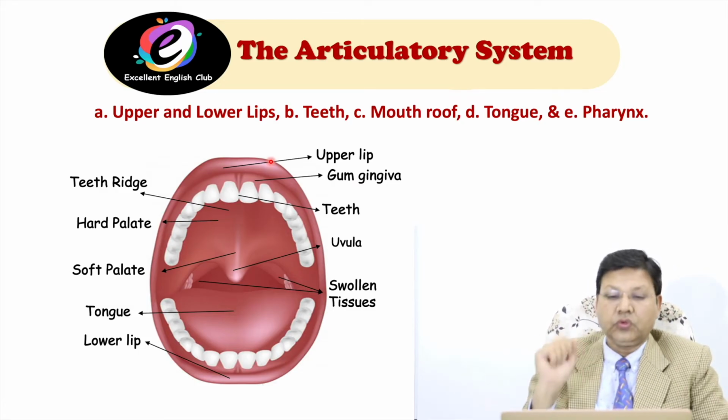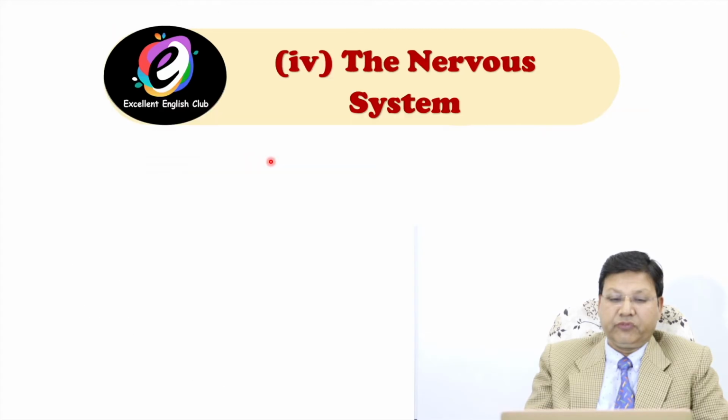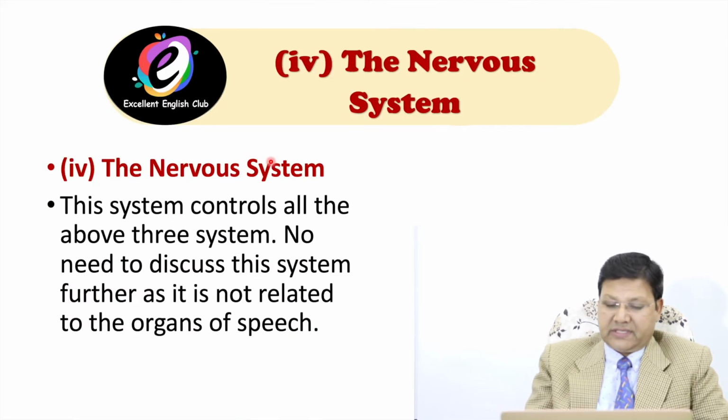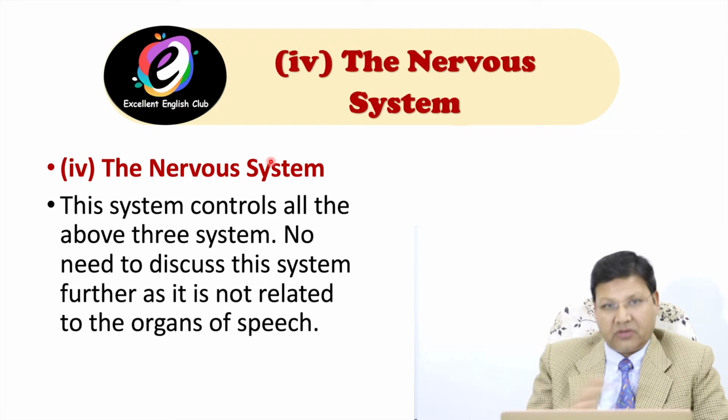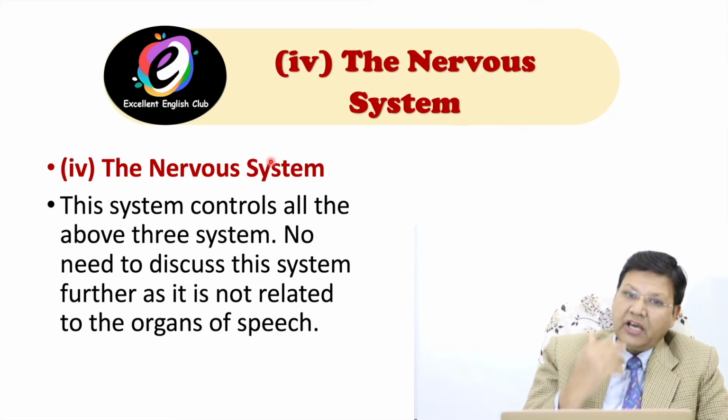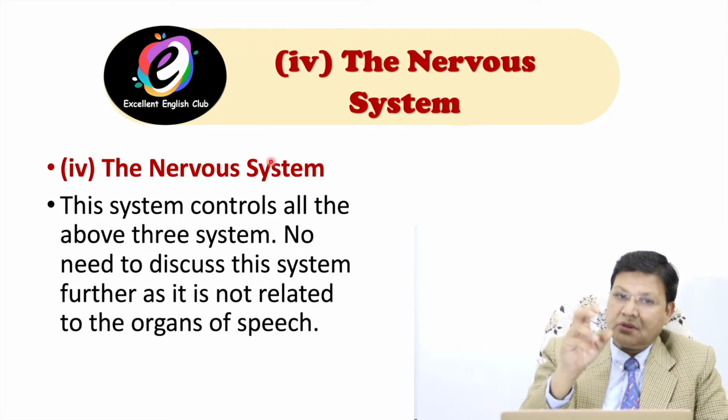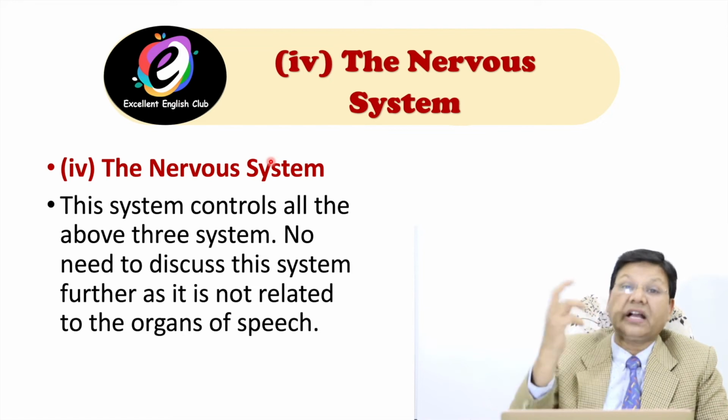Now move to number 4, the nervous system. As I told you, this is not related to organs of speech. This system controls all the above 3 systems. No need to discuss this system further, as it is not related to organs of speech. Okay? Now I will tell you something about the parts of a tongue.